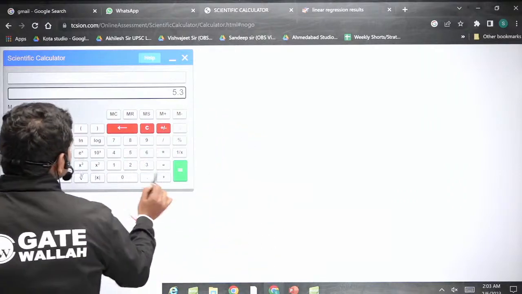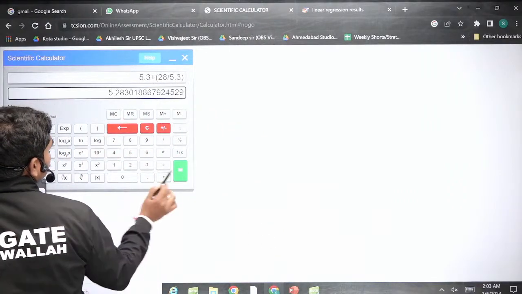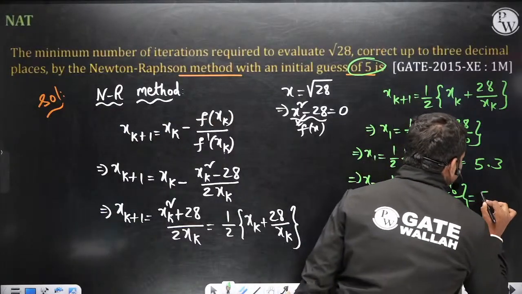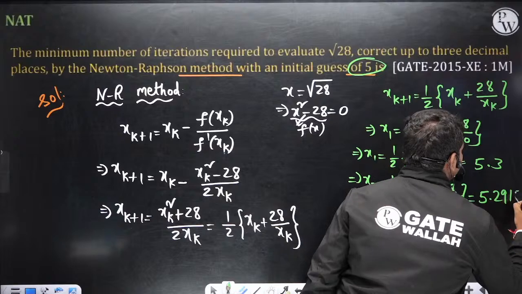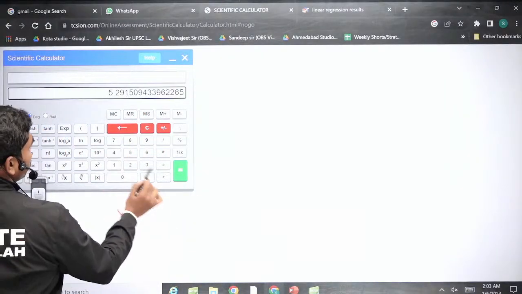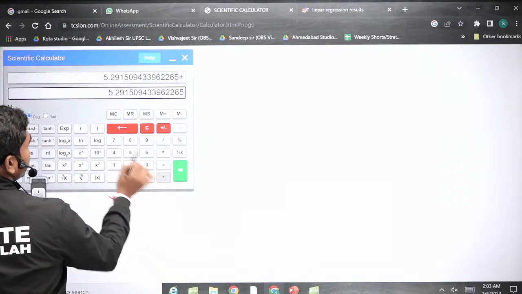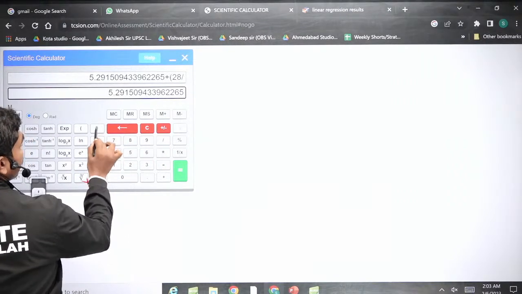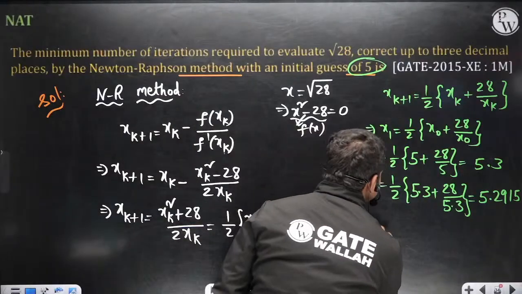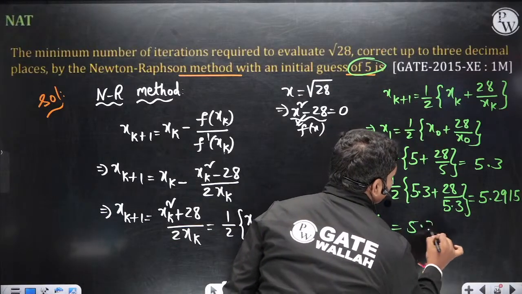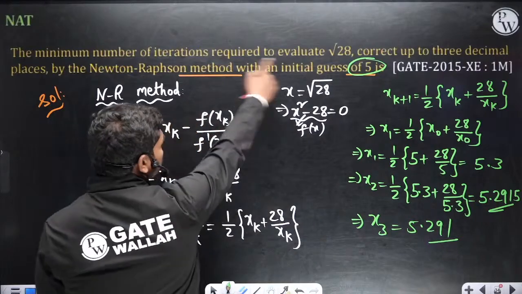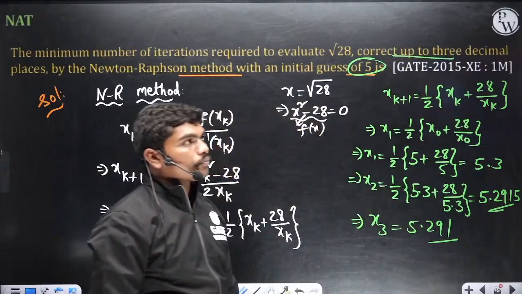So this is the value which is saved in the calculator. So 5.3 plus 28 by 5.3, okay, this value multiplied with half, so again 5.2915. Now again store this value. So it got stored. So M recall plus 28 by memory recall again. Okay, this value multiplied with 0.5, so 5.291. Again x3 is also coming out to be 5.291. So the 3 decimals do not change, so we need 3 iterations total to calculate this root to exactly 3 decimal places. Okay, clear?